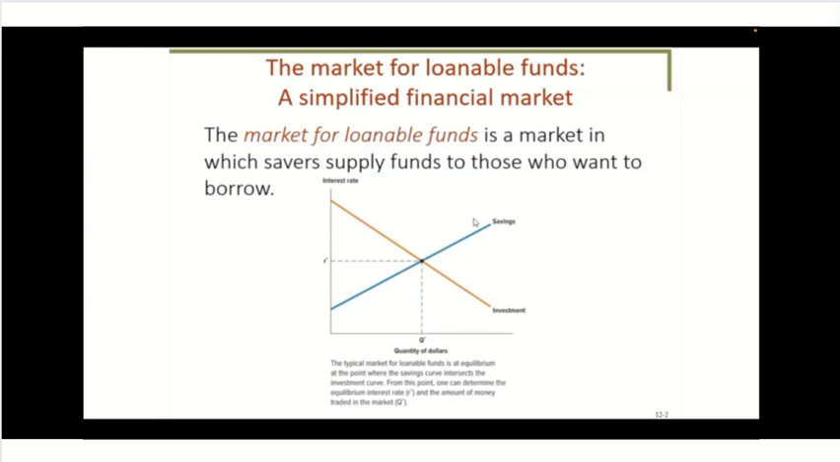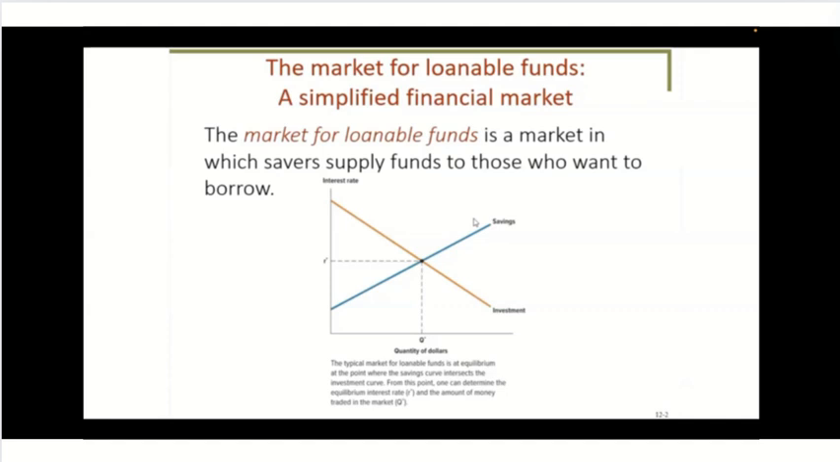The upward sloping curve represents savings, which creates the supply of loanable funds. This is the portion of income not spent on goods and services. The upward slope shows the direct relationship. As interest rates increase, savers are more inclined to save, which increases the quantity of loanable funds.